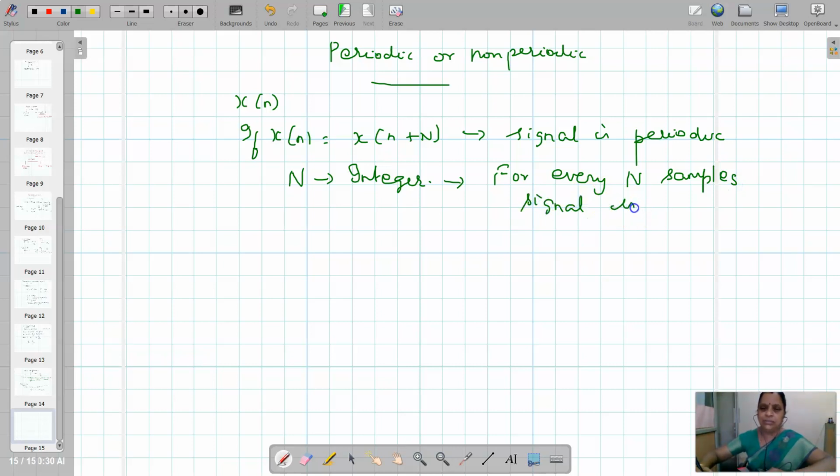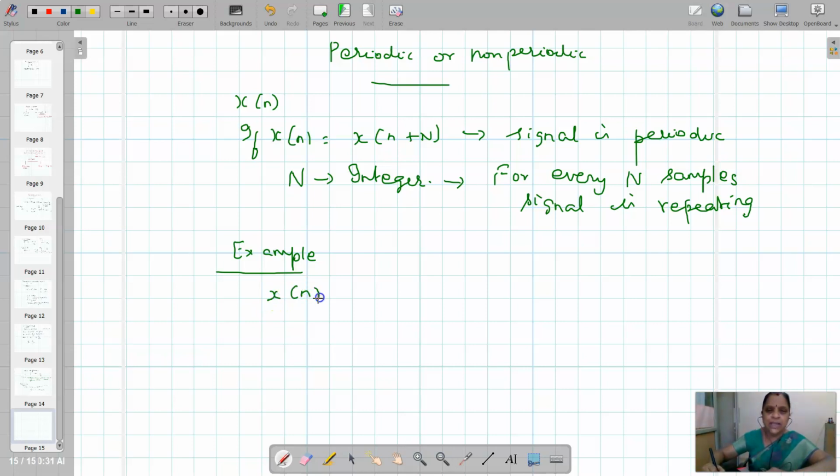That is the meaning. Here is one example; we'll see a periodic and a non-periodic signal.